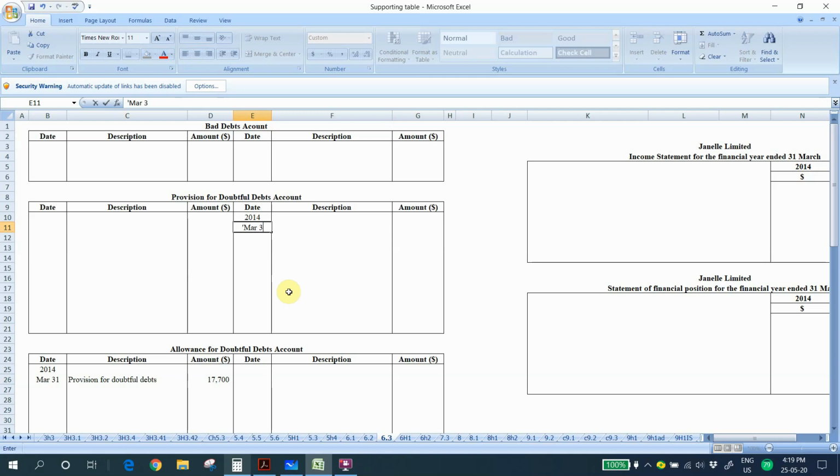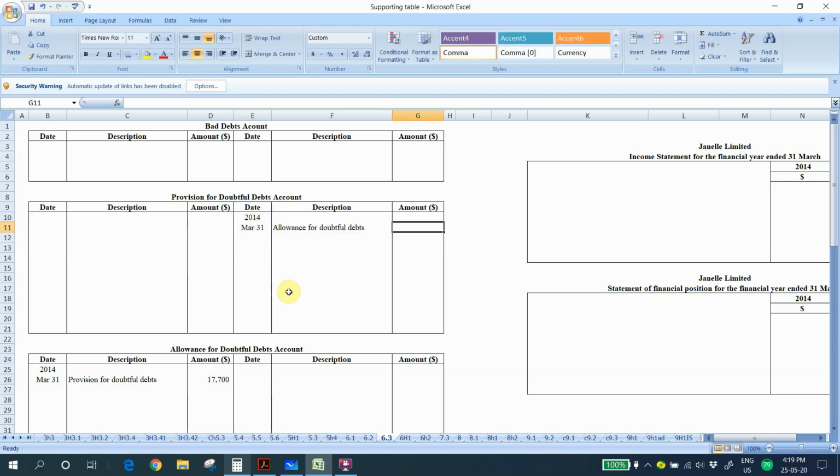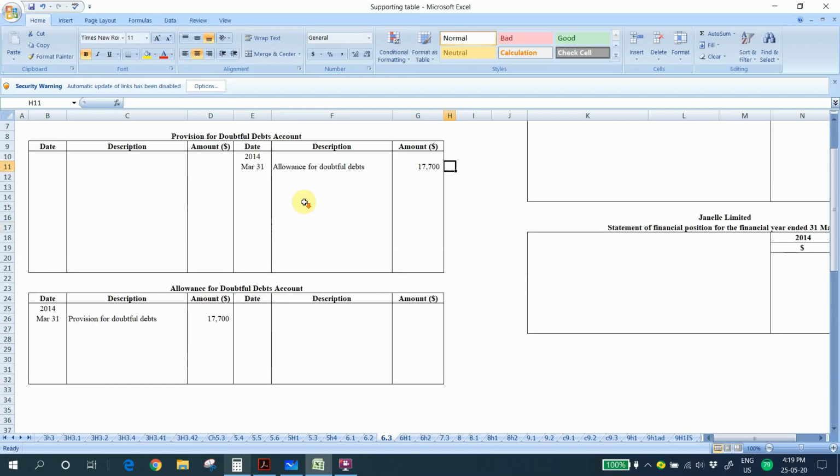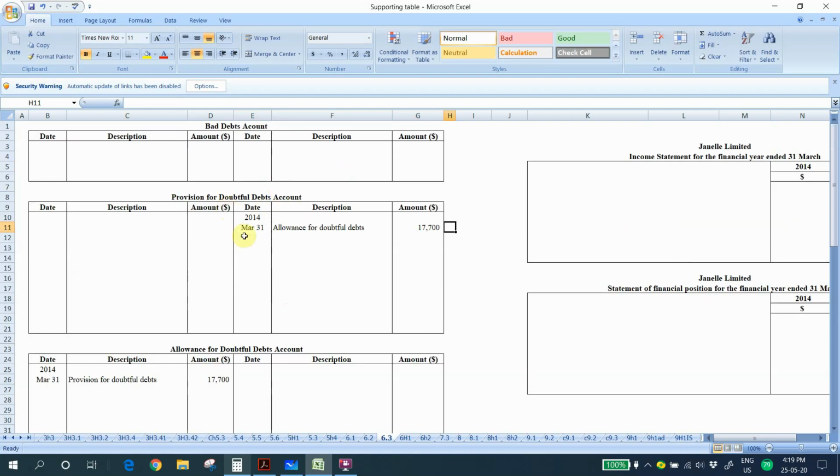End of March, we write allowance for doubtful debts 17,700. So if there is no more transaction, then we can close the account. Provision for doubtful debt is your asset under SOFP.